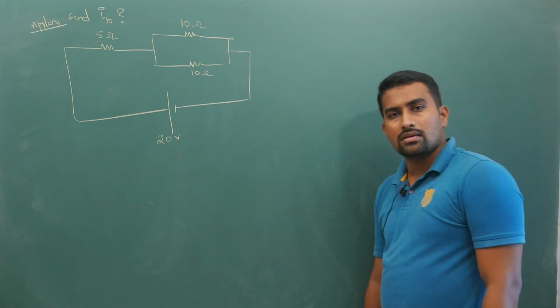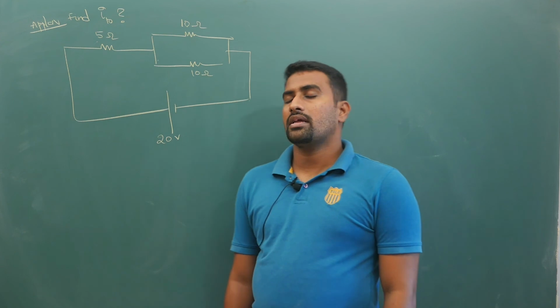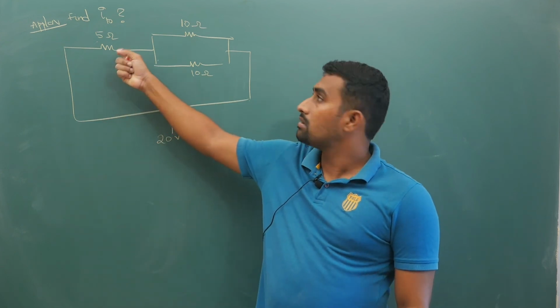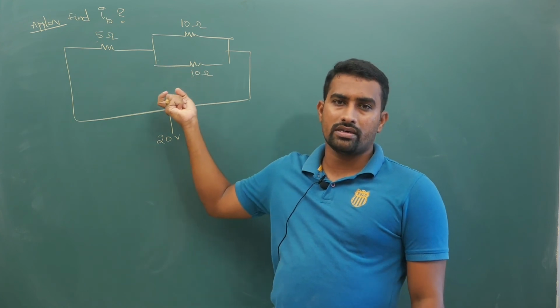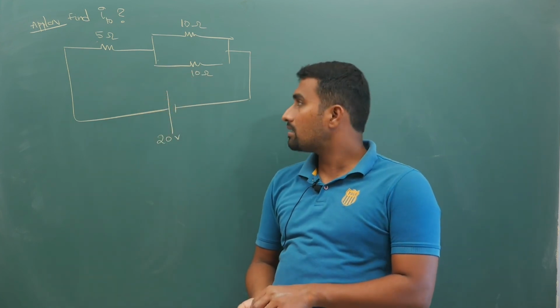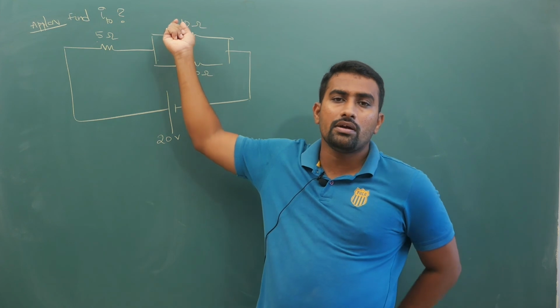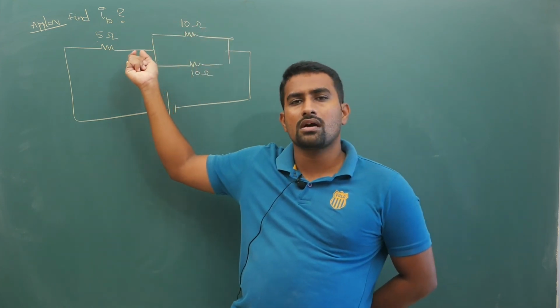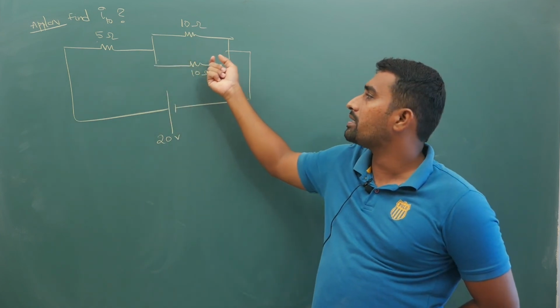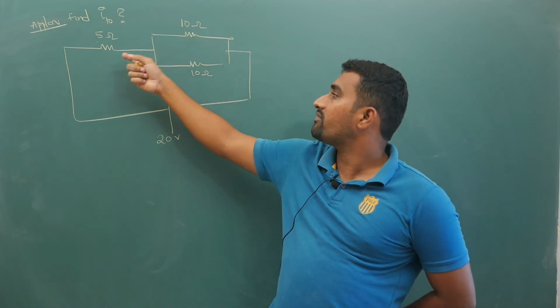Now in this question, if you are taking Kirchhoff's law, I1, I minus I1, and then you have to solve it, that is slightly lengthy. Instead, with 10 and 10, two equal resistors, R equivalent is R into R by R plus R, that will give you R by 2. So 10 by 2 is 5, 5 plus 5, 10.